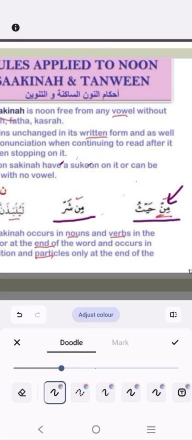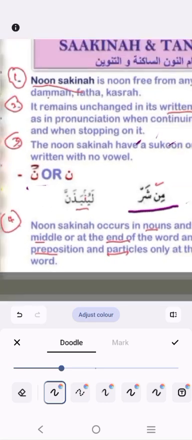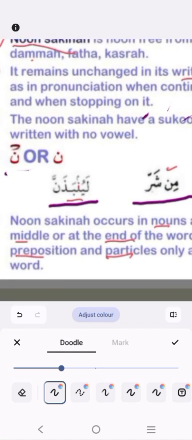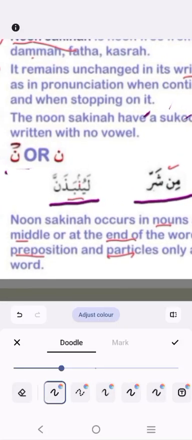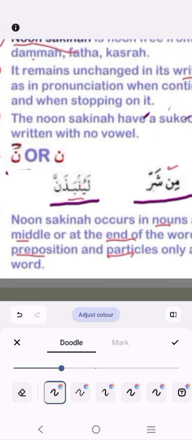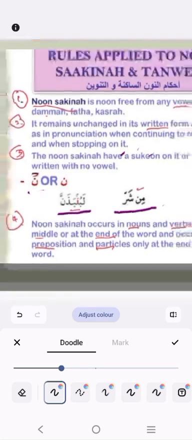That is also Noon Sakinah, a non-voweled noon without any Fatha, Dhamma or Kasra. And look at this word, layun bazanna, where there is a little meem above the noon. That is a rule to change the noon sound into meem; we will learn it later inshallah. But this noon also has no symbol above, so that is also Noon Sakinah.